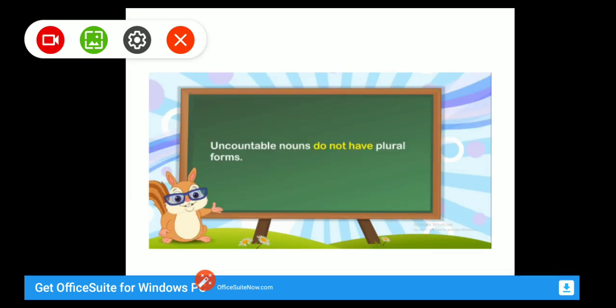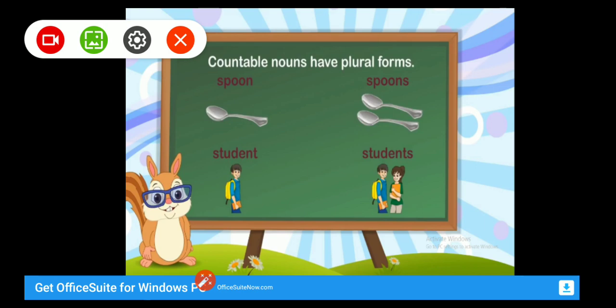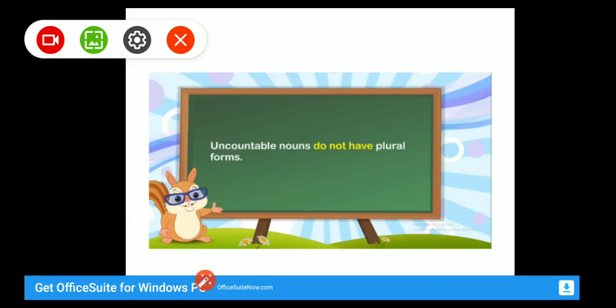But uncountable nouns, the nouns which we cannot count, do not have plural forms. For example, snow, flour, jam. Remember that. Countable nouns have plural forms, but uncountable nouns do not have plural forms.